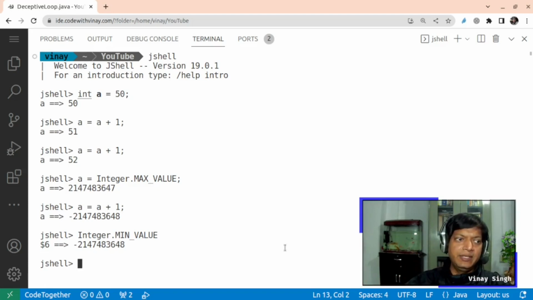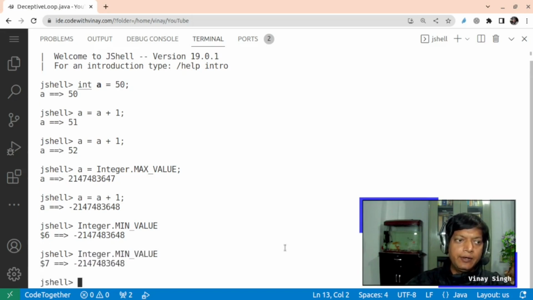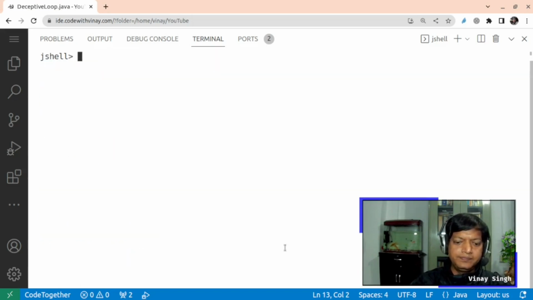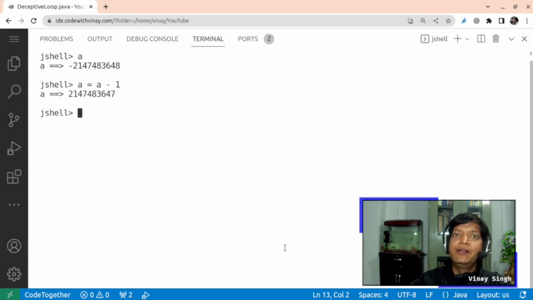For example, the variable a right now is the minimum possible value, and if I say that a is equal to a minus 1, the value will again go to the maximum possible value, and this explains this strange behavior.